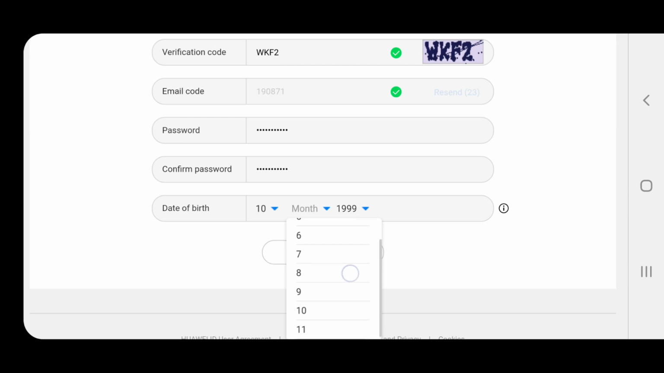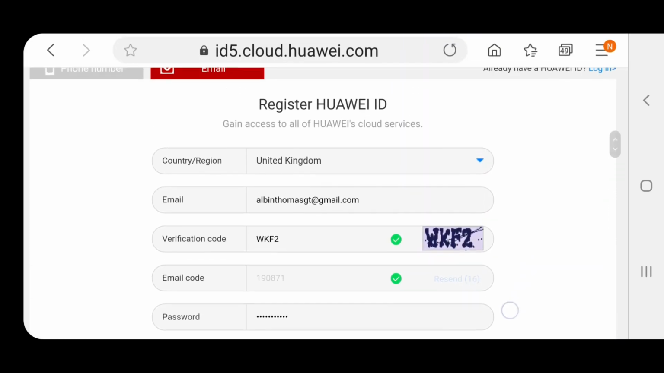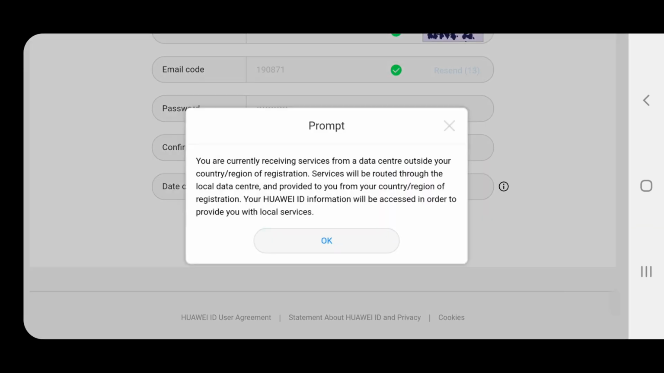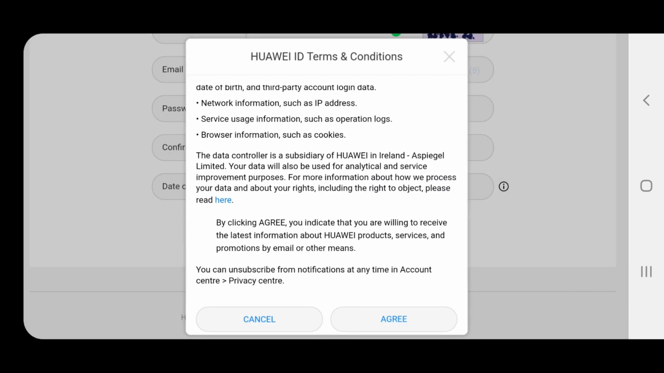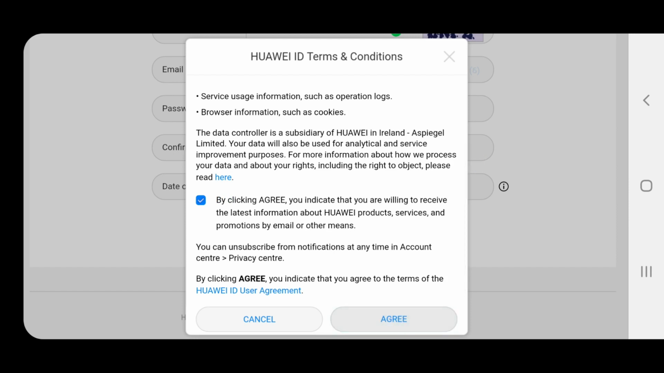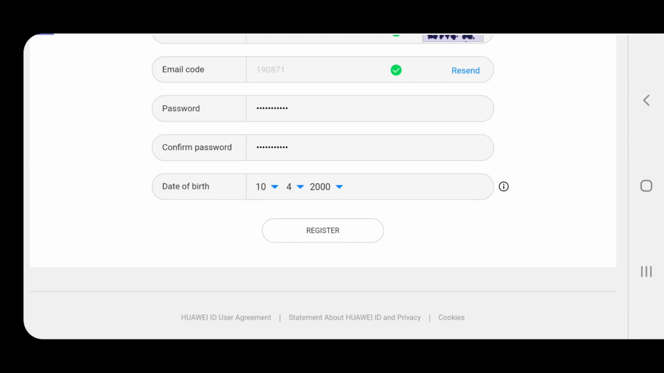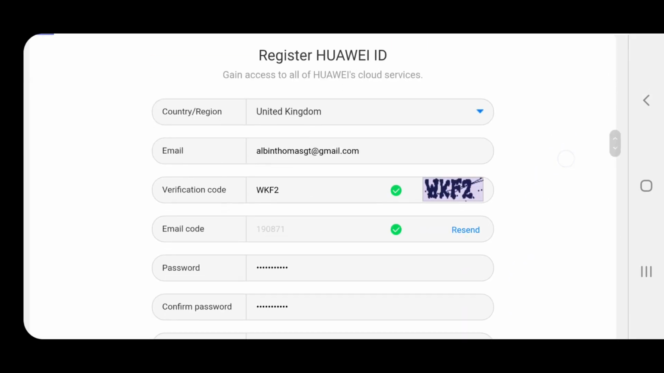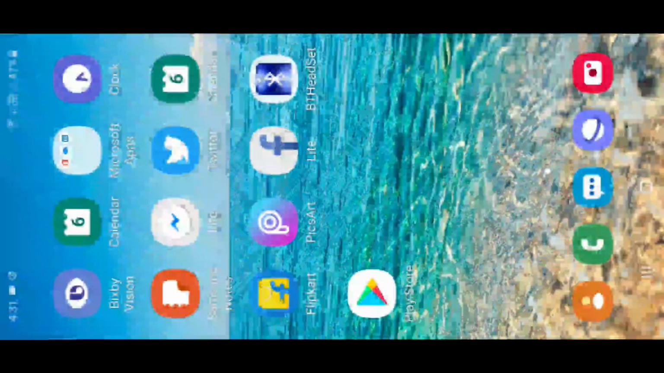Okay, date of birth, and yeah, luckily it is done. And now you need to click on register and click on agree. And click on skip. You can either enter your phone number also, but I'm not entering it. Okay, now everything is ready.